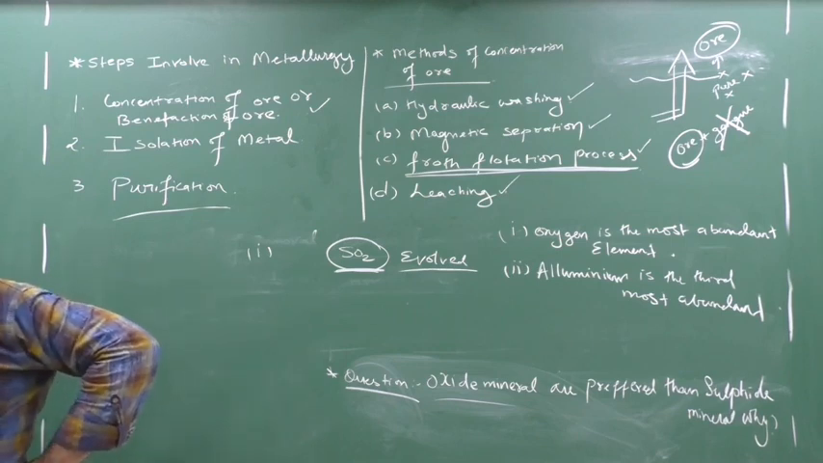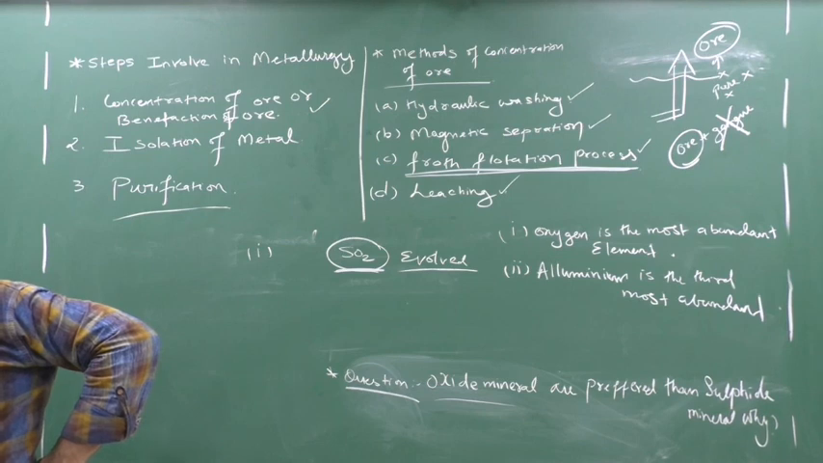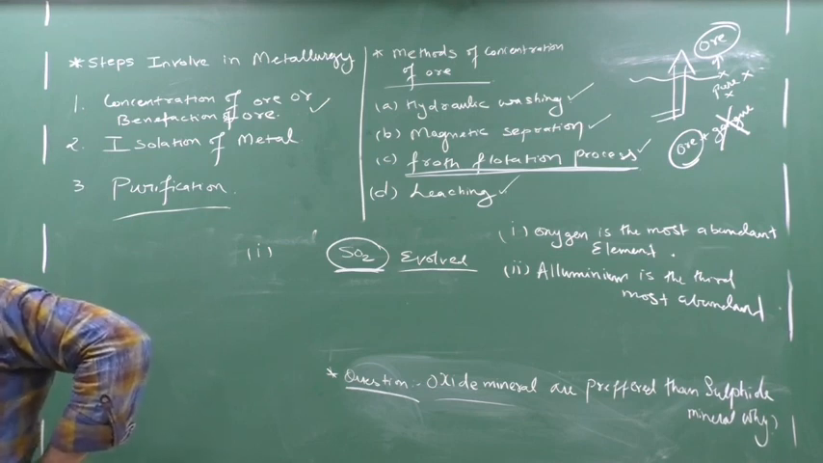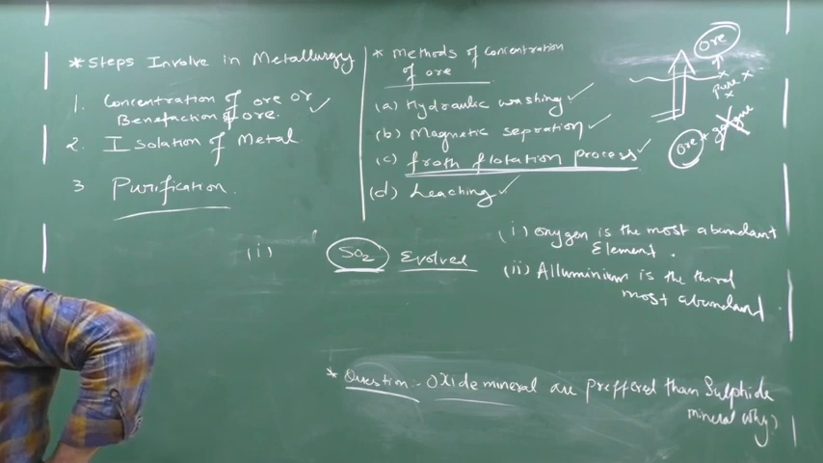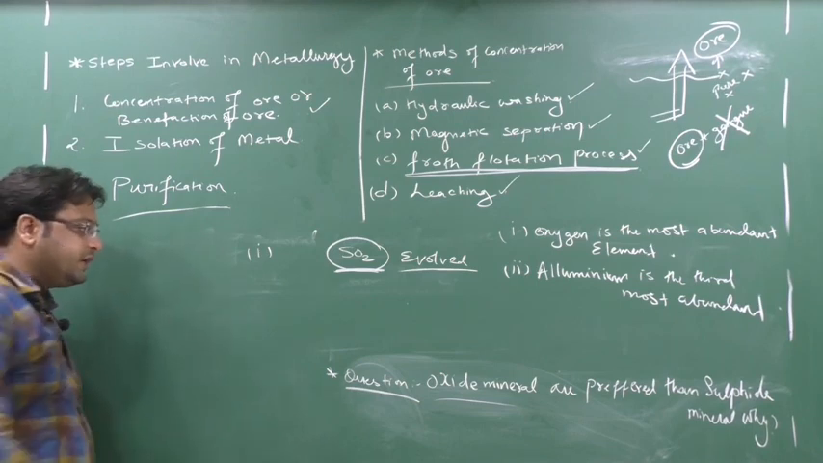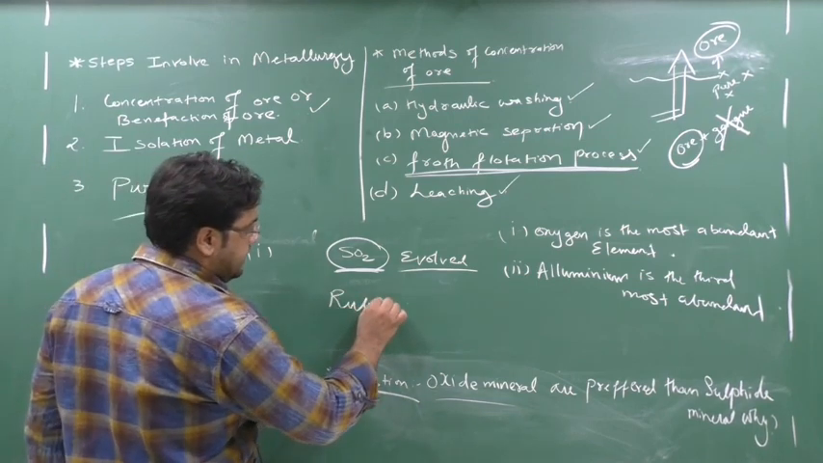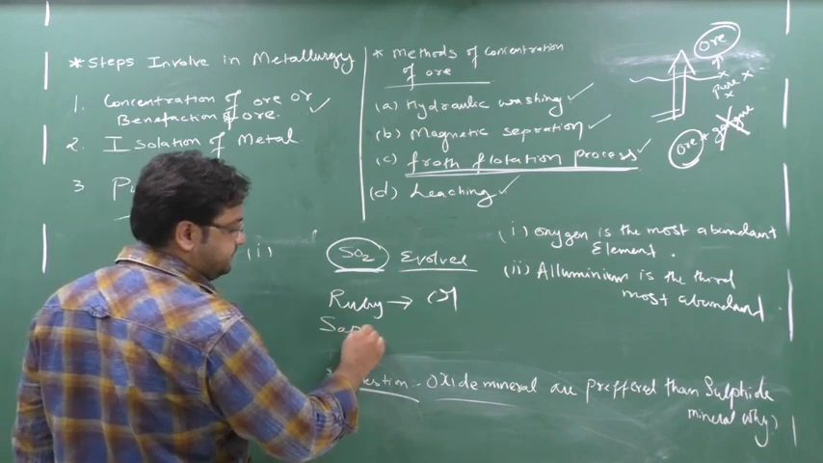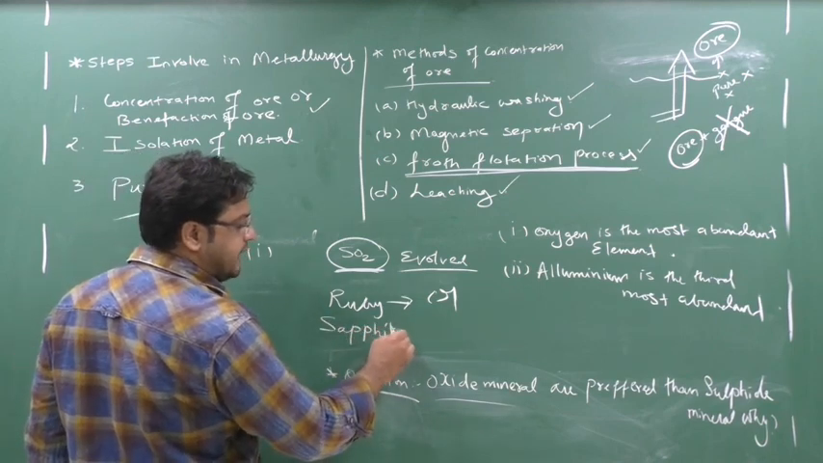Ruby. R-U-B-Y. It's a type of a stone. Okay. So ruby contains chromium. Write down next. Sapphire. Sapphire stone contains cadmium as an impurity. So ruby contains chromium as an impurity, and sapphire, these are all nothing but types of gemstone.